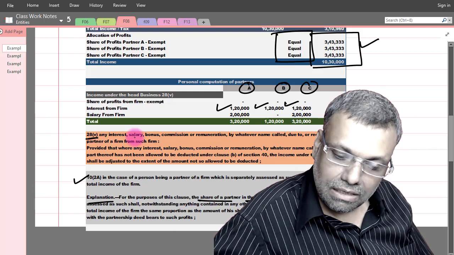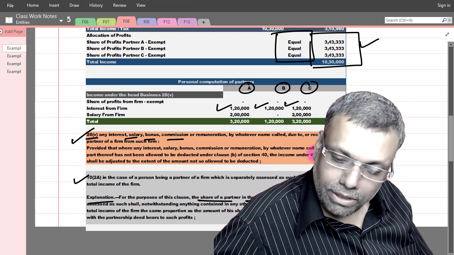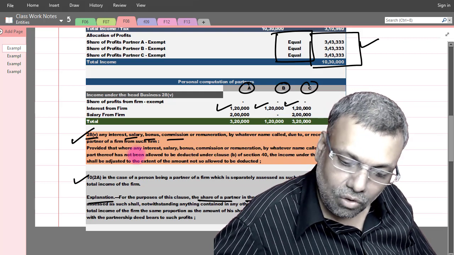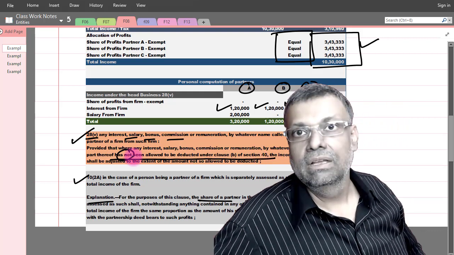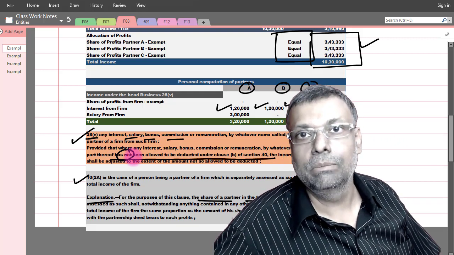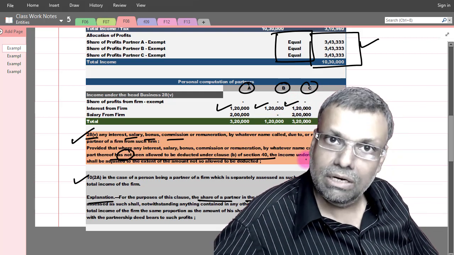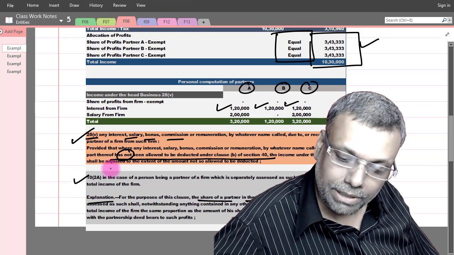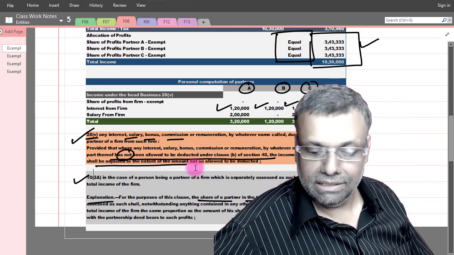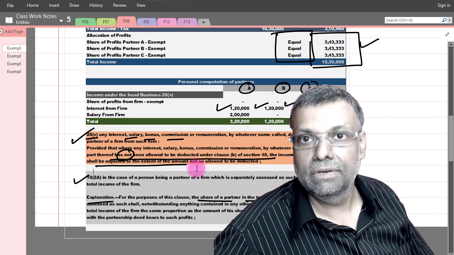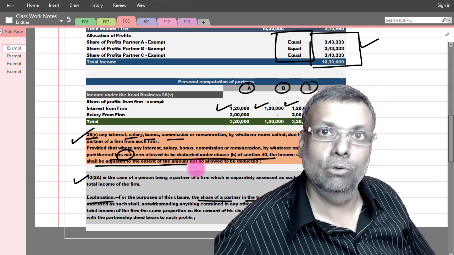Any salary, bonus, this is basically business income. Provided that where any of these items by whatever name called has not been allowed or deducted under section 40B. If any portion of interest, salary, bonus, remuneration, commission is not allowed under section 40B, then under this particular head, that is the business income head of the respective partner, it shall be adjusted accordingly. That means what the firm has got as effective deduction, the same amount only will be taxable in the hands of the respective partner.